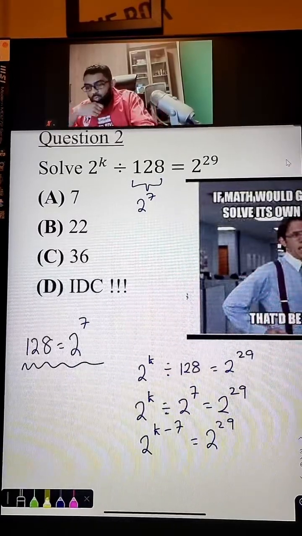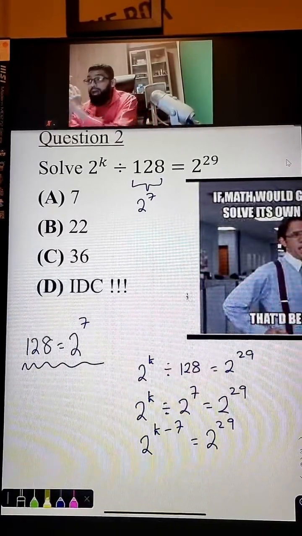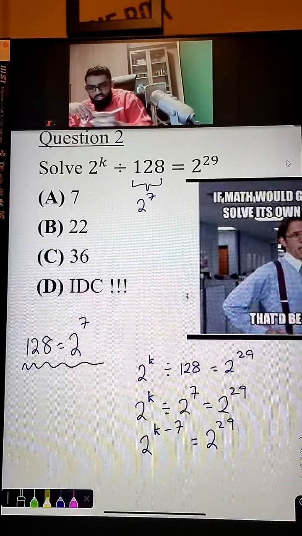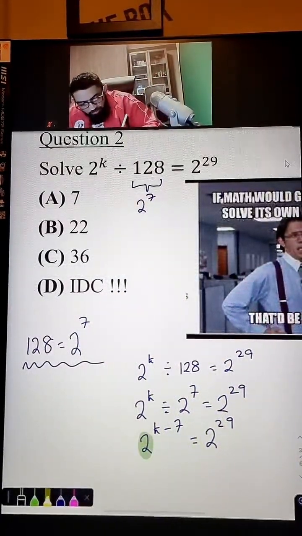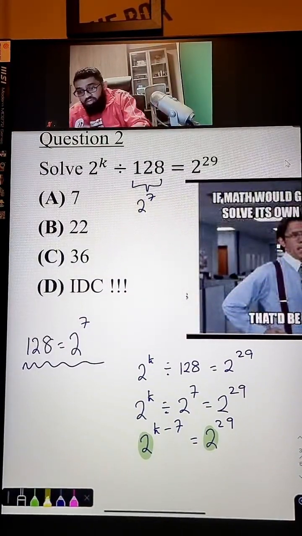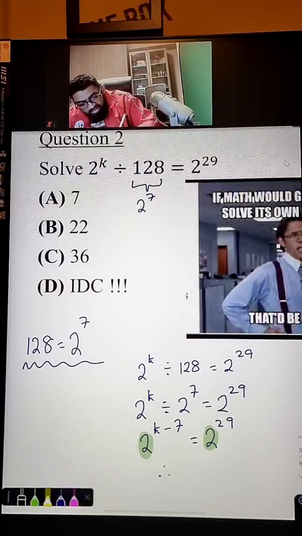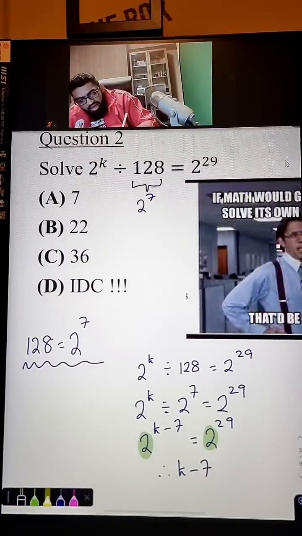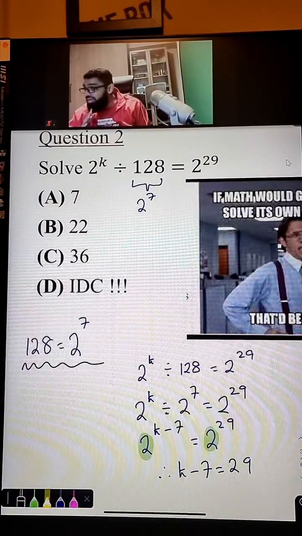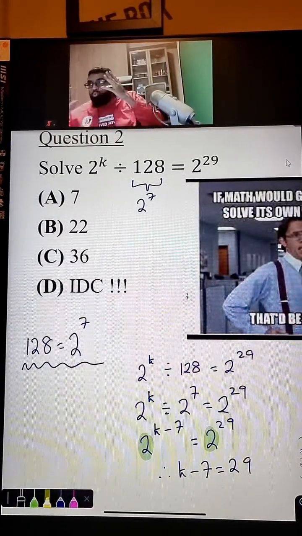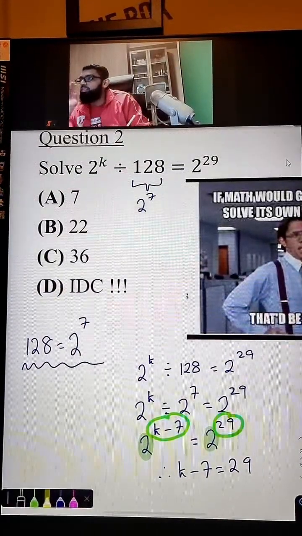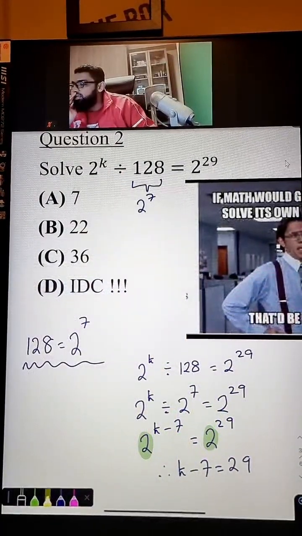Very nice. Now, what we can do now, we can equate the powers together. Both of the bases are 2. That is the main purpose why we change the base, so that we can compare the powers. Therefore, k minus 7 has to equal 29. What else can it be? It cannot be 50, it cannot be 2, it cannot be negative 5. This k minus 7 has to be 29.